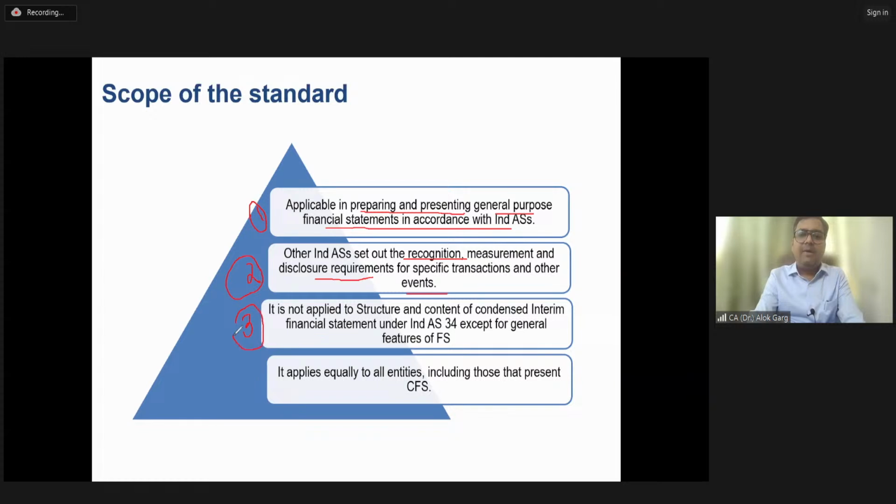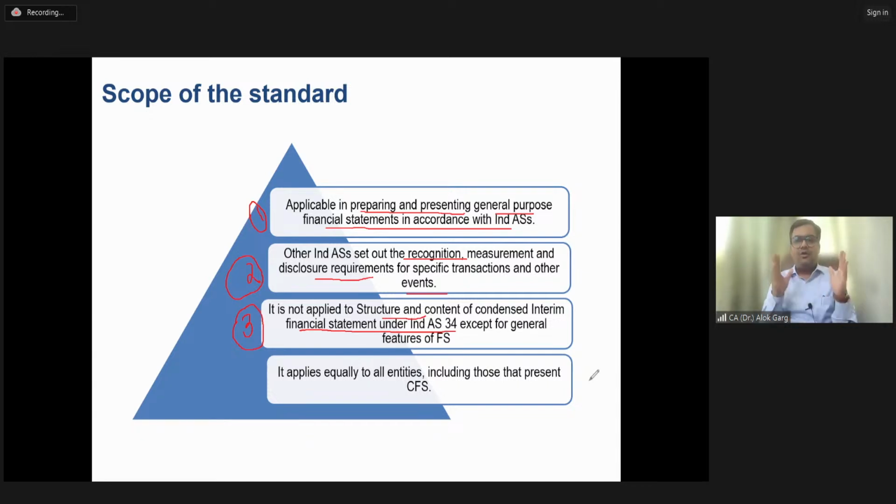Number 3. It is not applied to structure and content of condensed interim financial statement under Ind AS 34. Friends, you are aware that listed companies are presenting and preparing the results on a quarterly basis, right? And these listed companies are preparing their financial statement on a quarterly basis, right?